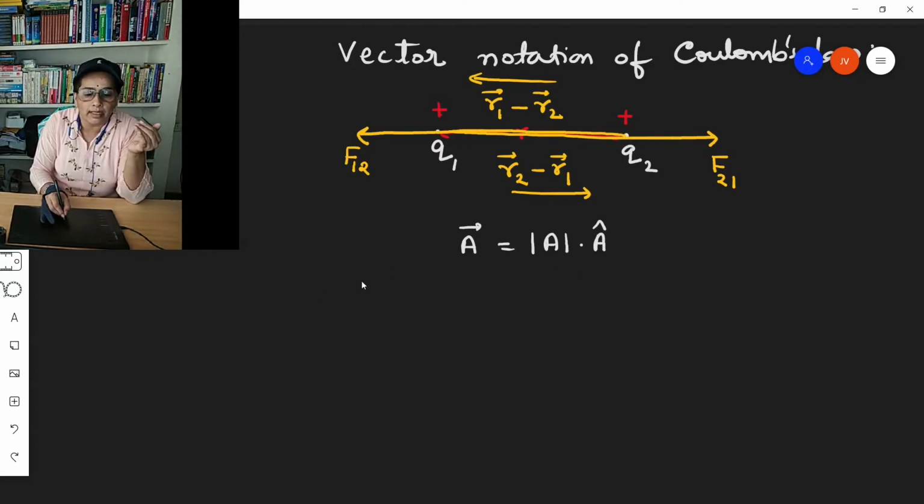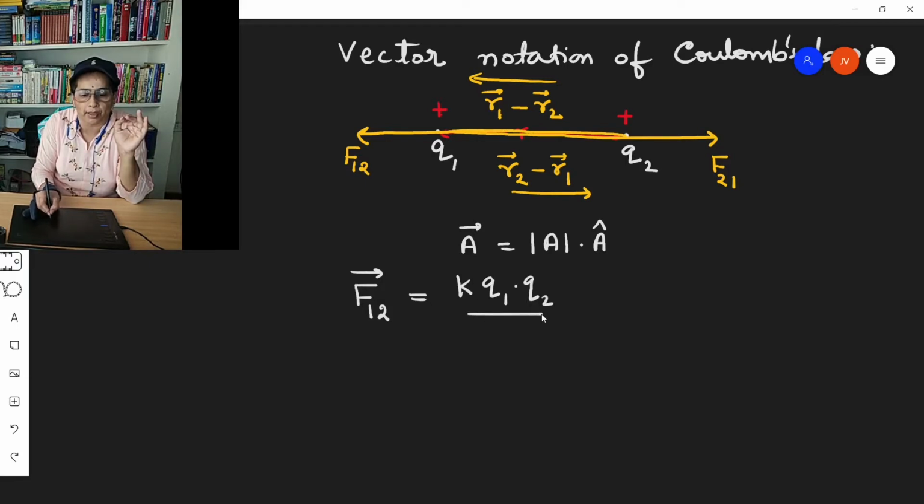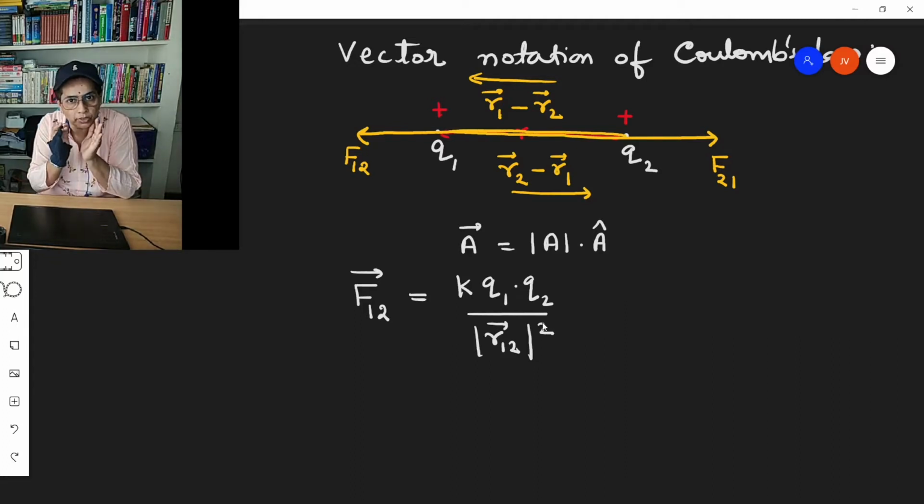Similarly, we can write the force on the first charge due to the second charge in vector notation as K Q1 into Q2 by R12 square. So this first part is about the magnitude.